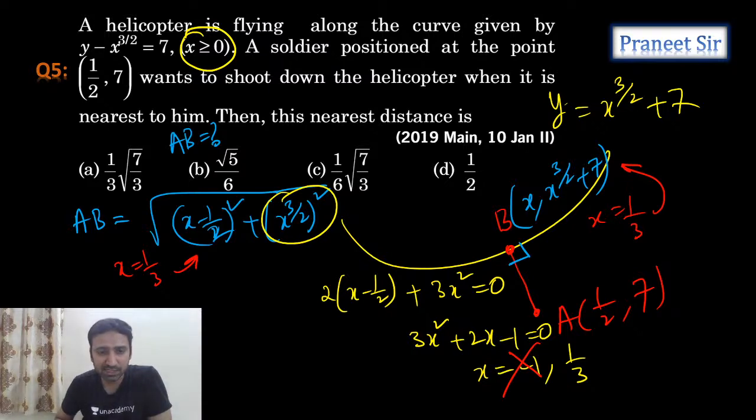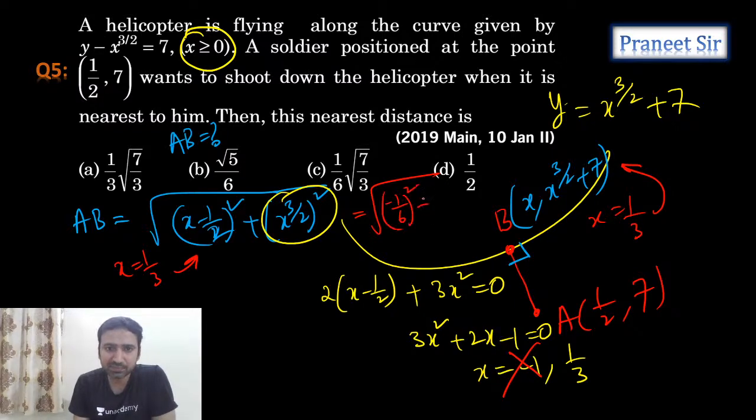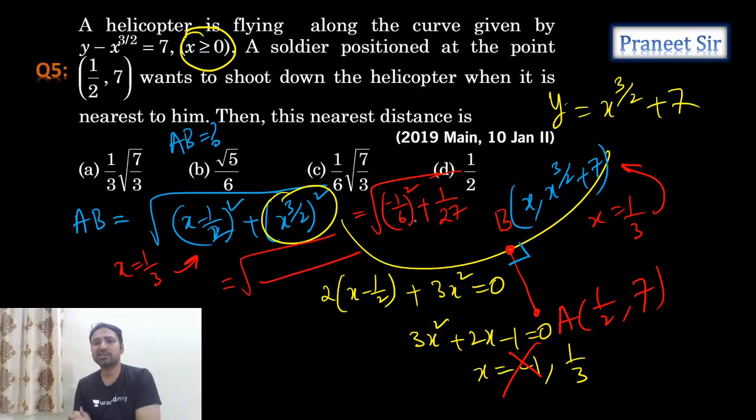So if you substitute x equals 1 by 3 here, how much do we get? Square root of 1 by 3 minus 1 by 2, minus 1 by 6 whole square, plus here 1 by 3 whole cube, that is 1 by 27. So now let's simplify this. You can take LCM and all. If I take LCM, square root of 1 by 36 plus 1 by 27. Tell me, guys, what is going to be the LCM?